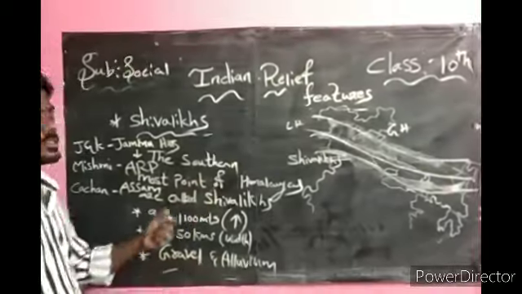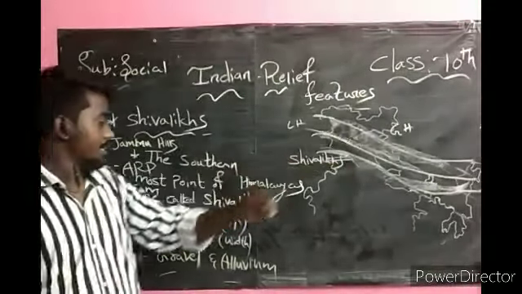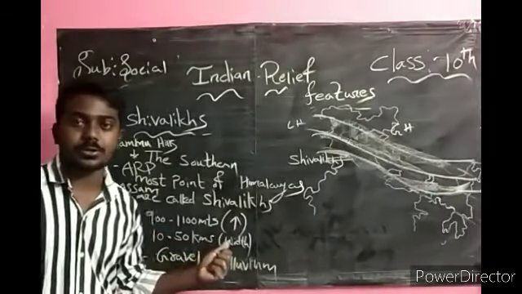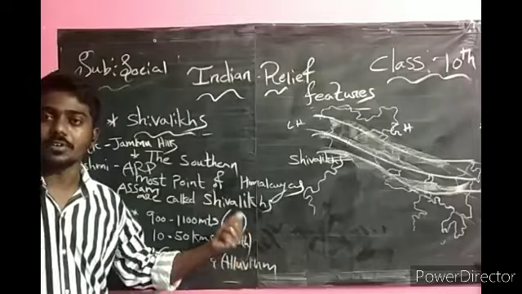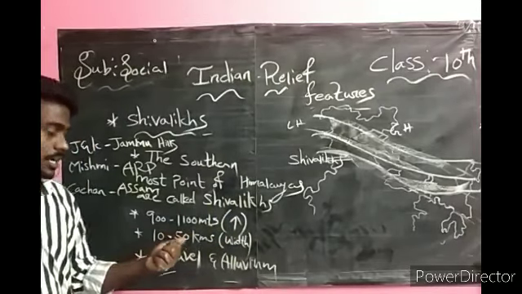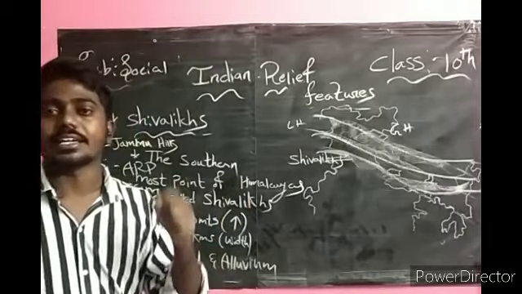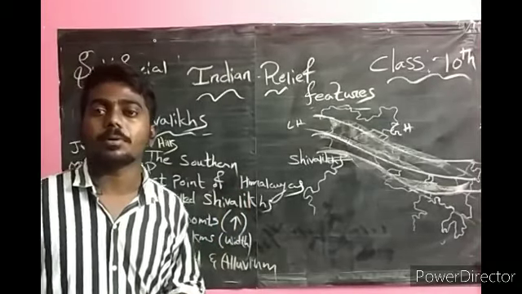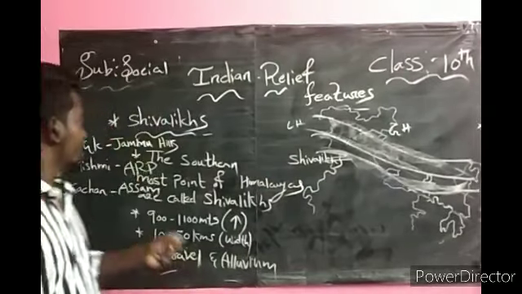The southernmost part of the Himalayas is called Shivalik, with an altitude of 900 to 1,100 meters and a width of 10 to 50 kilometers. In the Shivalik we have gravel and alluvium. We can see the picture also.